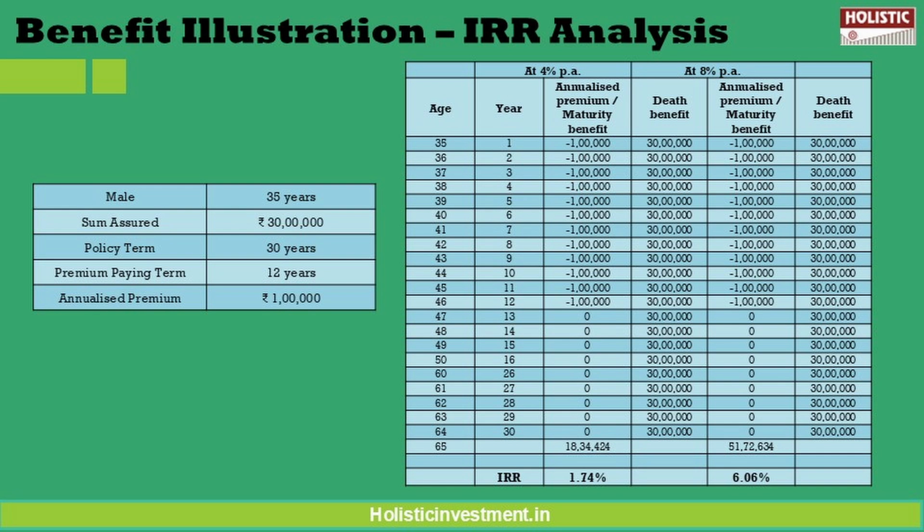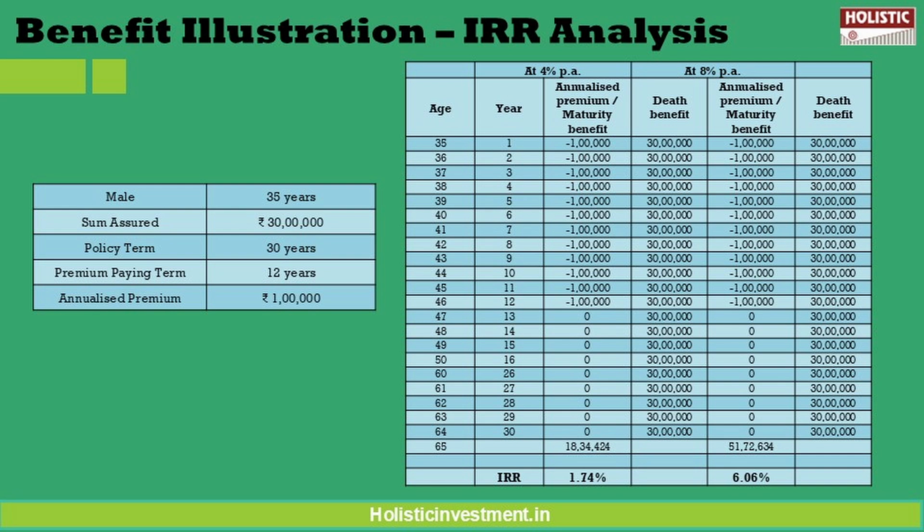The actual outcome will depend on the policy's performance. We are just taking this 4% and 8% to give you a better example of how you can expect the returns in a worst case scenario and a best case scenario, since this is a unit linked policy. Now if you take a look at the worst case scenario, at 4% return, you can see the fund value is 18.34 lakhs, yielding an IRR of 1.74%, which if you actually look at it, offers no significant value addition to you.